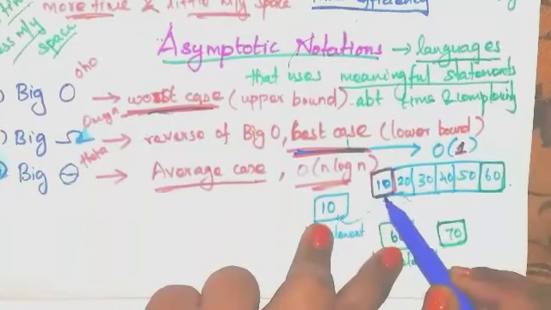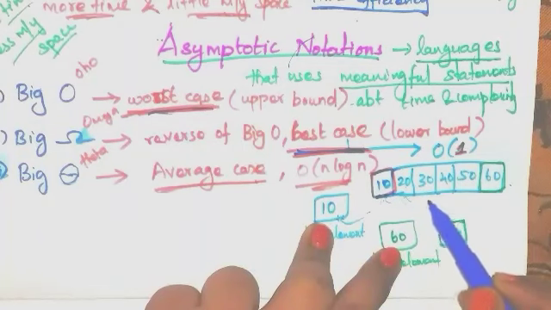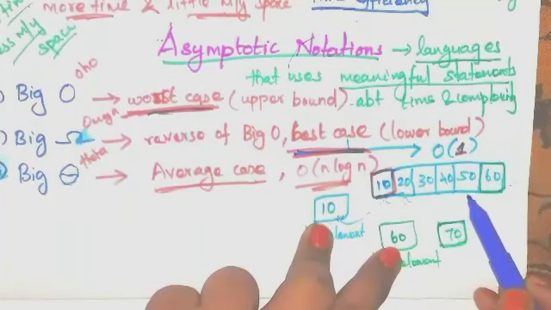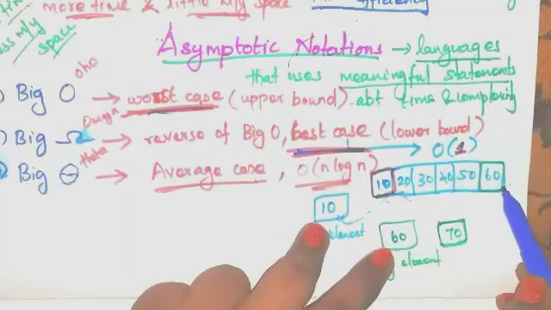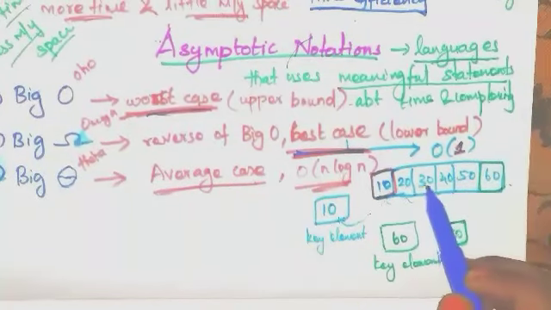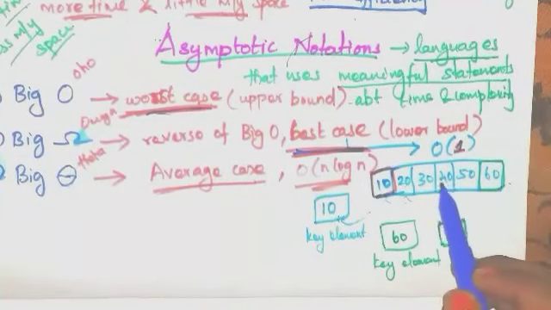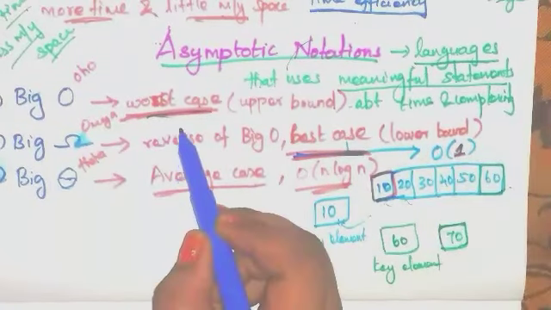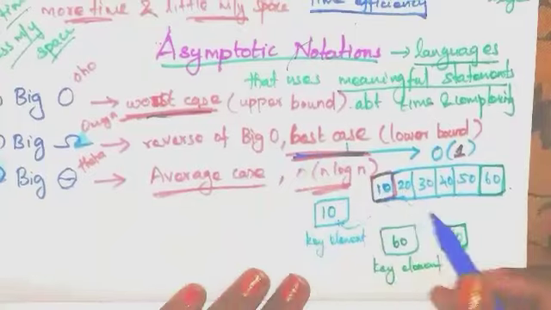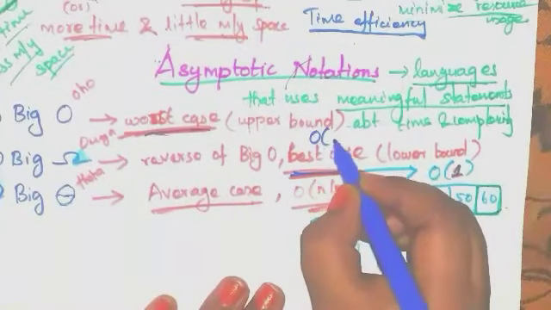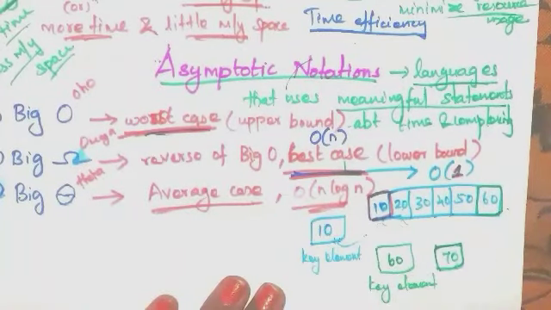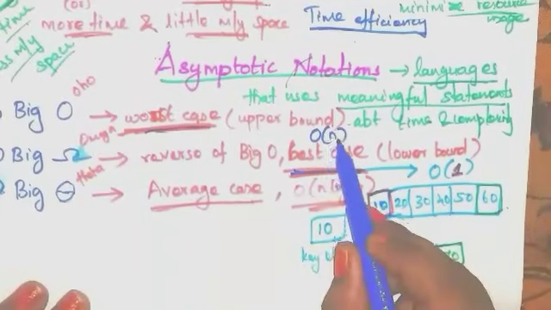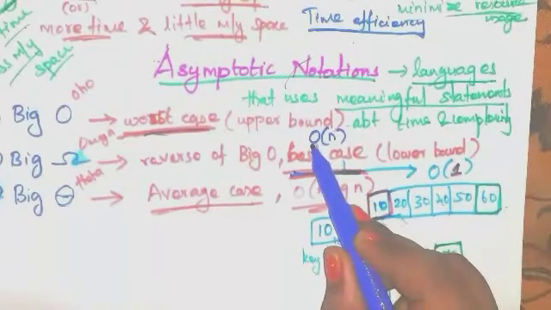First you compare the key element 60 with this 10. Next 20, next 30, next 40, next 50. At the end, the last element matches the key element. So there are too many comparisons. This is called worst case efficiency. It is expressed as order of n, because n number of comparisons are there.